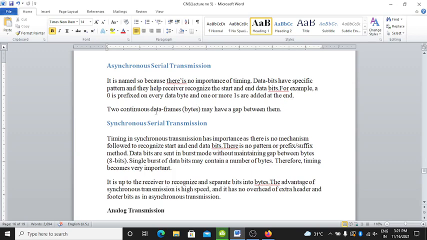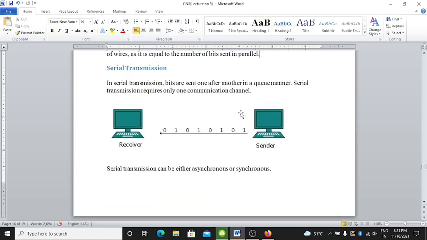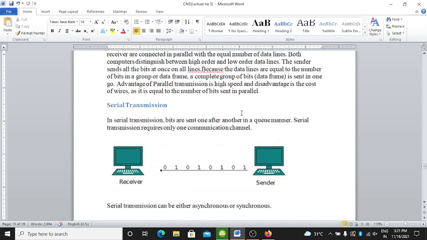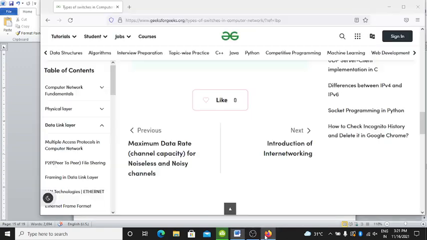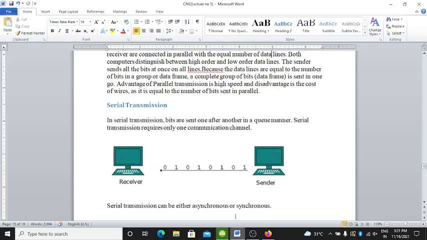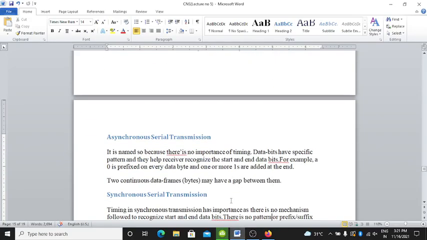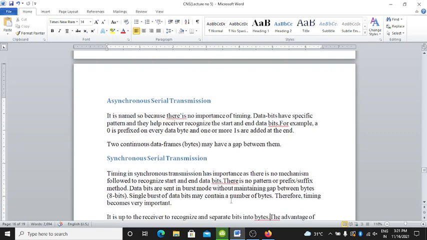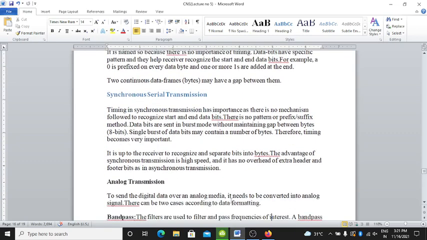Two continuous data frames or bytes may have a gap between them. This is asynchronous serial transmission.